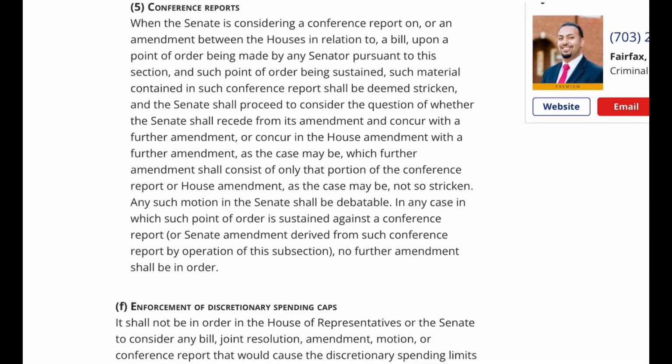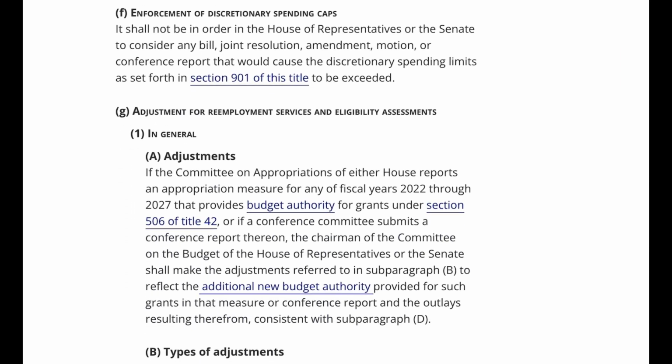F. Enforcement of discretionary spending caps. It shall not be in order in the House of Representatives or the Senate to consider any bill, joint resolution, amendment, motion, or conference report that would cause the discretionary spending limits as set forth in section 901 of this title to be exceeded.